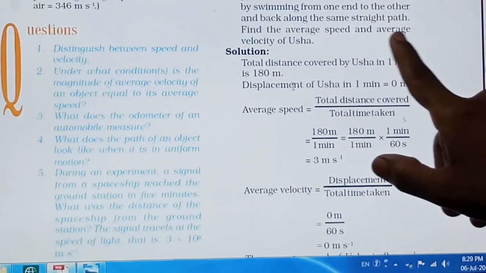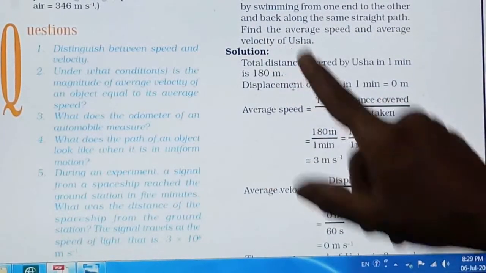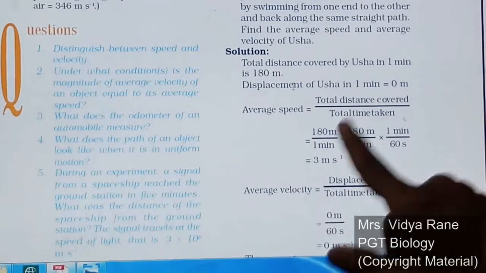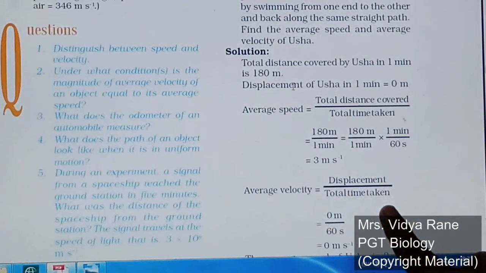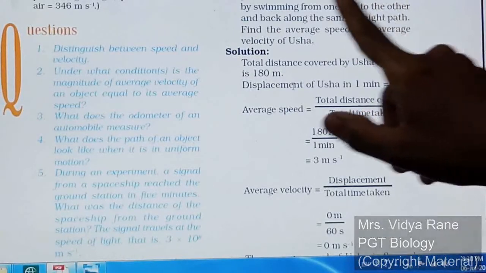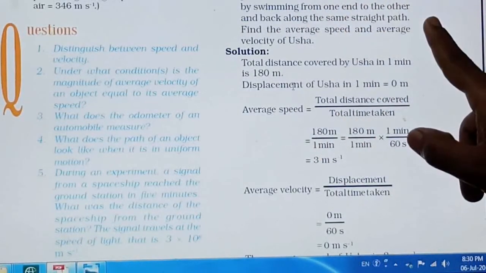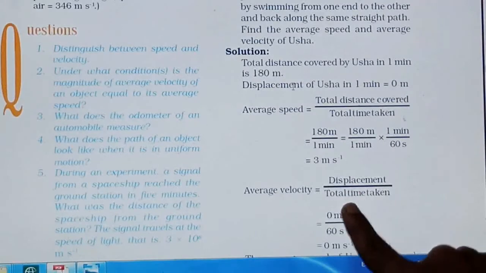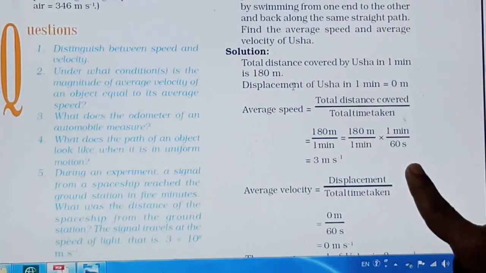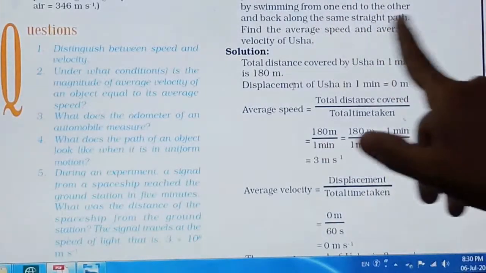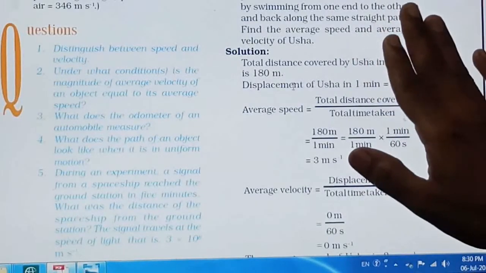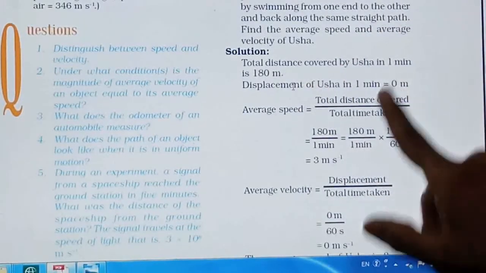Now for the second, the average velocity of Usha is asked, right? So for the average velocity, the formula is displacement upon time, right? Now if velocity was given here, with initial velocity and final velocity, then you would have used the formula that average velocity is equal to initial velocity plus final velocity divided by 2. But here the velocity is not given. Here the displacement is given, meaning this we have found out. Displacement is there.